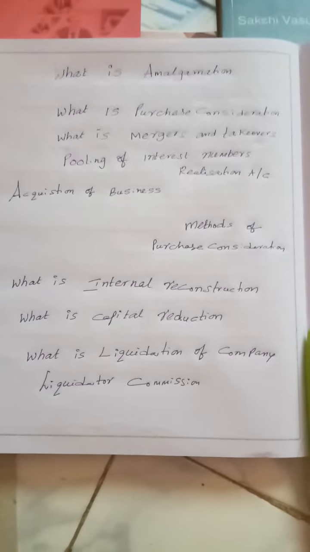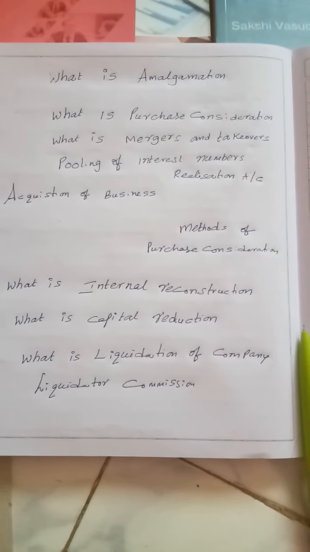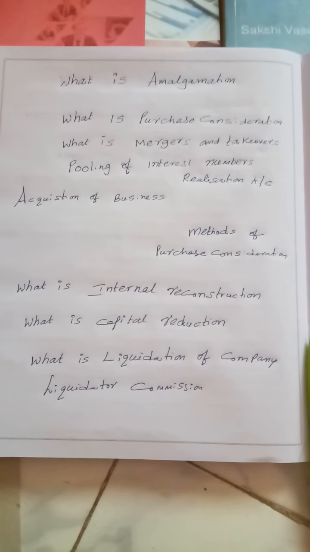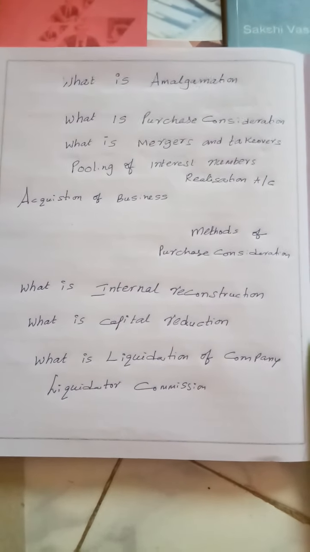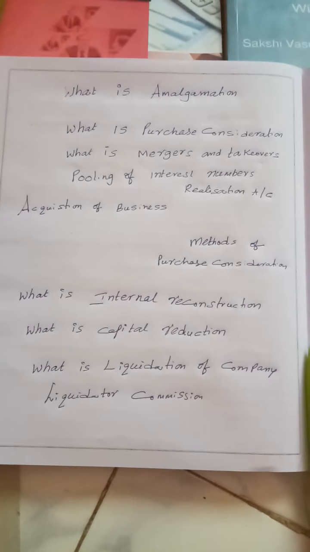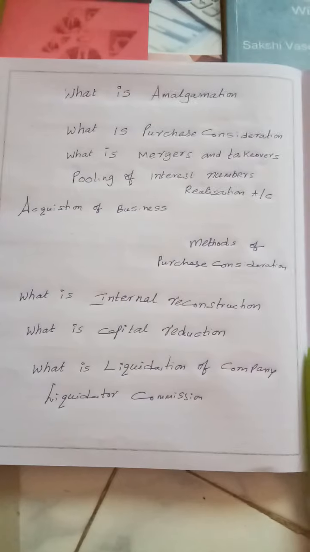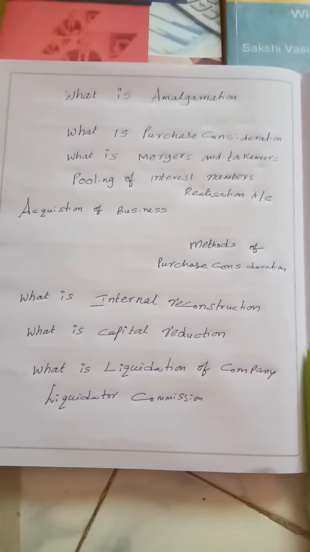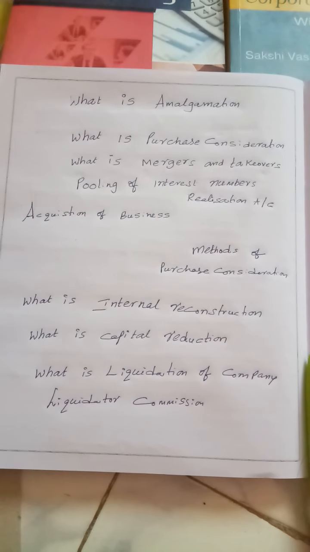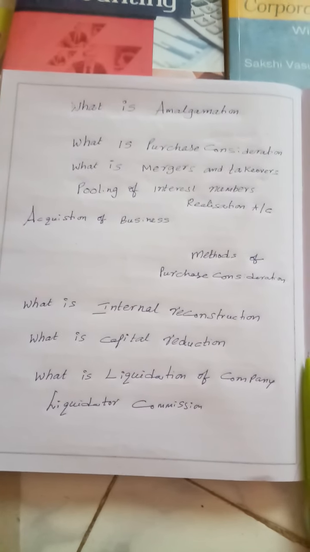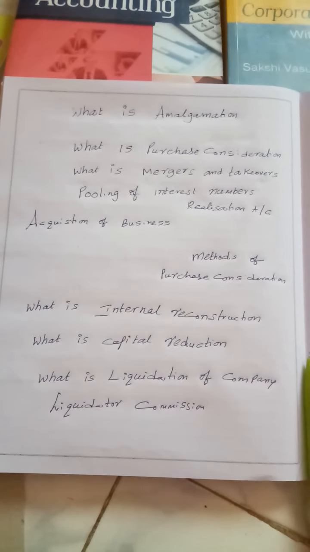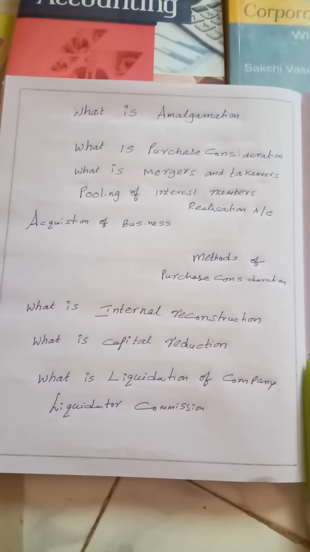Here comes, my dear students, amalgamation may happen in the nature of merger or takeover. Takeover means when one company goes on purchasing the shares of another company for the purpose of business purchase. When a company takes over more than 50% of the shares, definitely the controlling power will be in the hands of another company. The company which is purchasing more than 50% of the shares is said to be the holding company, and the other becomes the subsidiary company. Takeover is also one of the methods of amalgamation.